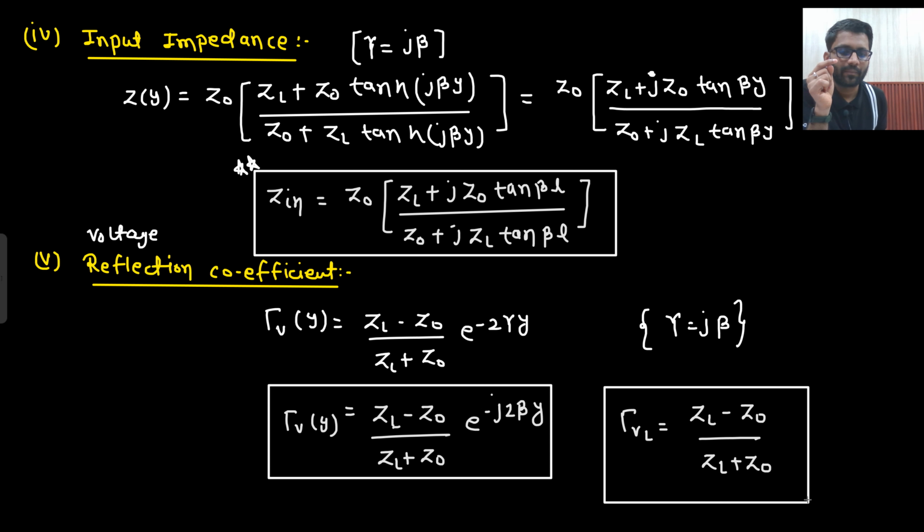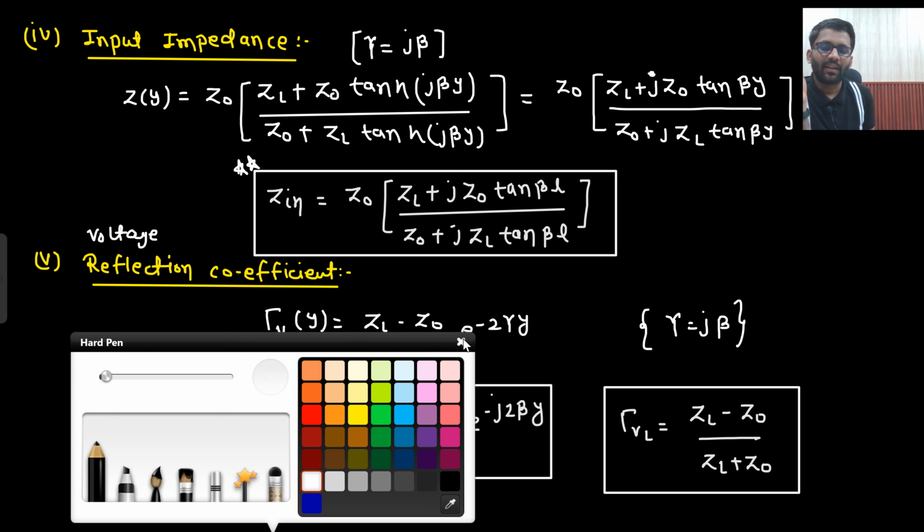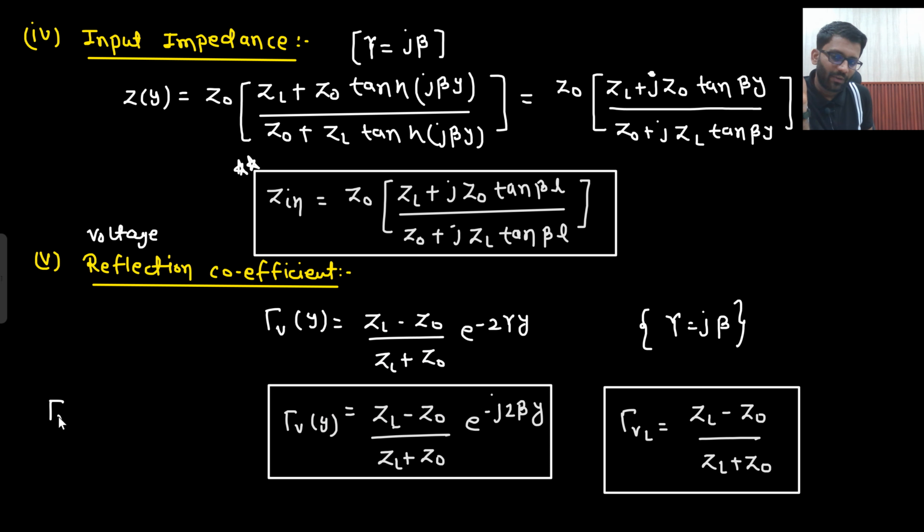Now one more thing, if I need to write down the reflection coefficient at any random Y, at any distance from load, but I only need the magnitude. Then what will be my answer? For a lossless line, I only need the magnitude. So what does this term give? This term gives the phase.